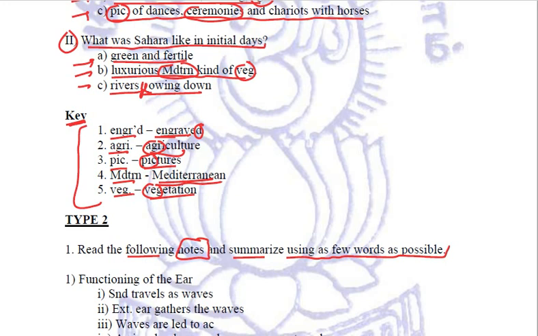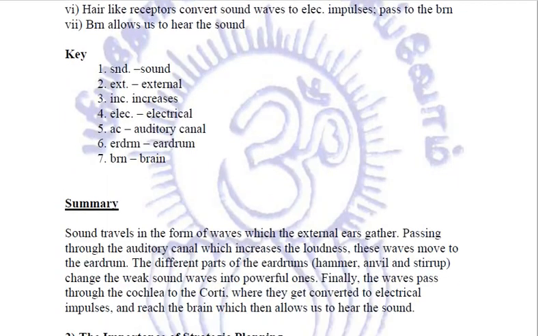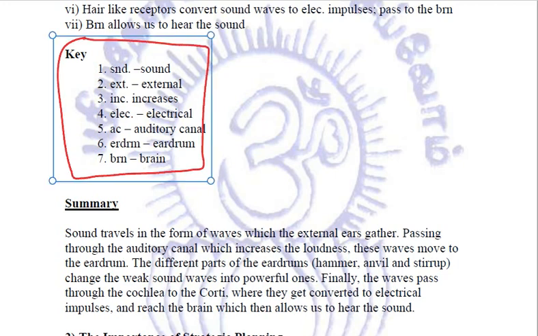Now, whenever these type 2 questions are given to you, always and always make sure that before reading the notes, you come to the bottom and go through the key first. In order to understand the notes, you read the key first, because here you will find all those abbreviations which have been used in the notes above. So if you already know the abbreviated words, then it will be easier to understand the notes.